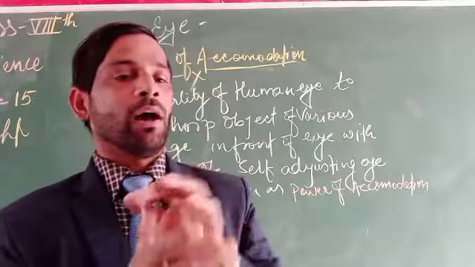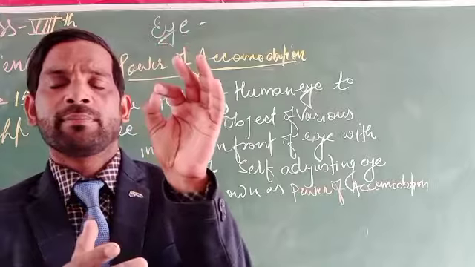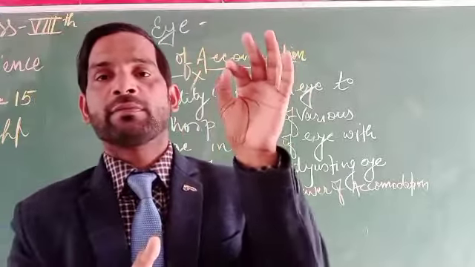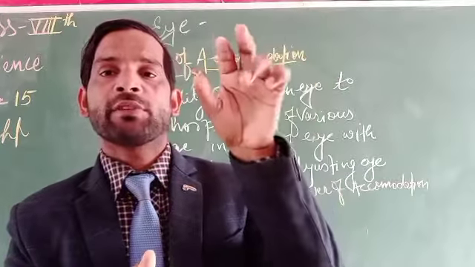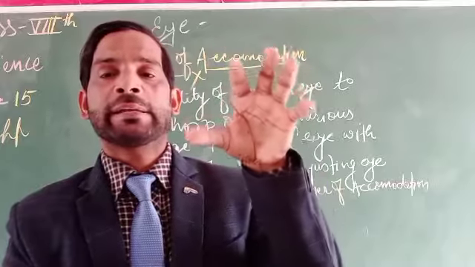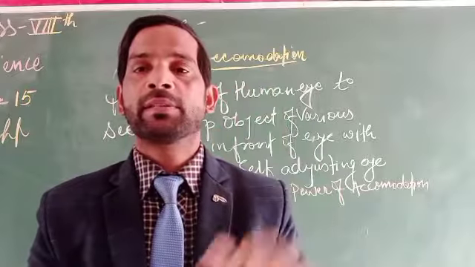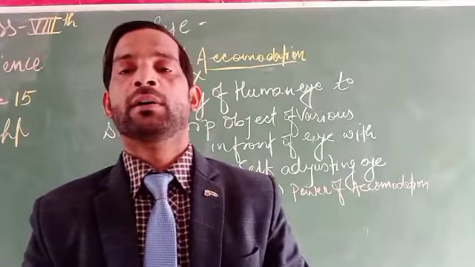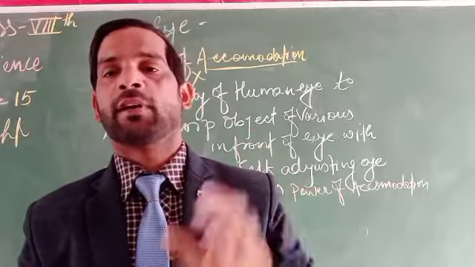The far point of the eye is the location of the farthest point or the farthest place at which an object can be placed and still be clearly and sharply seen by the relaxing of our eyes.